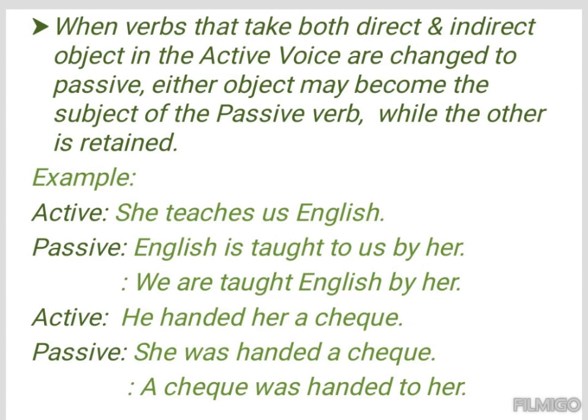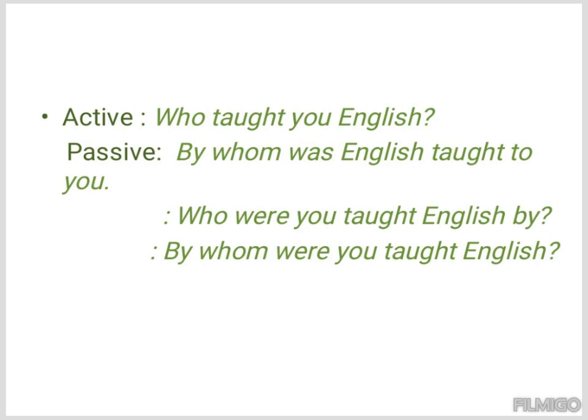When verbs that take both direct and indirect objects in the active voice are changed to passive, either object may become the subject of the passive verb while the other is retained. She teaches us English. English is taught to us by her. We are taught English by her. Who taught you English? By whom was English taught to you? Who were you taught English by? By whom were you taught English?